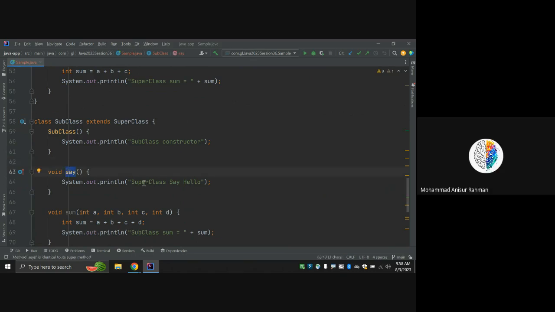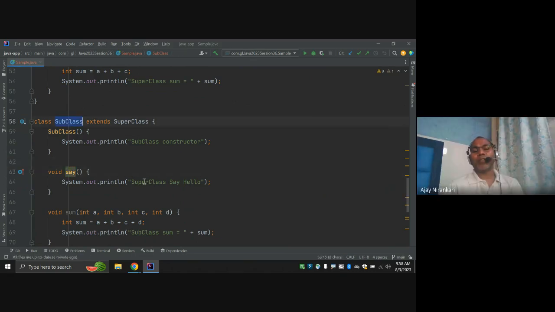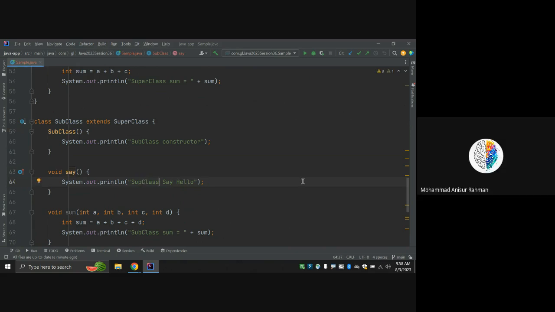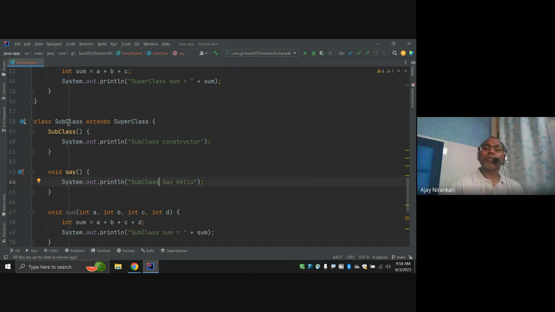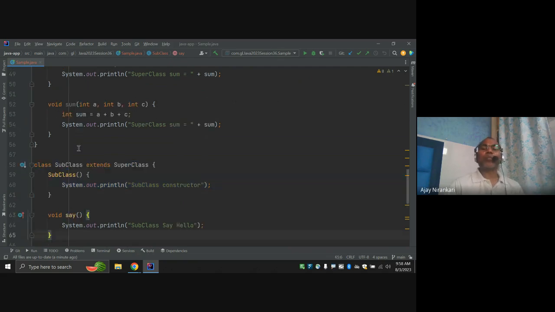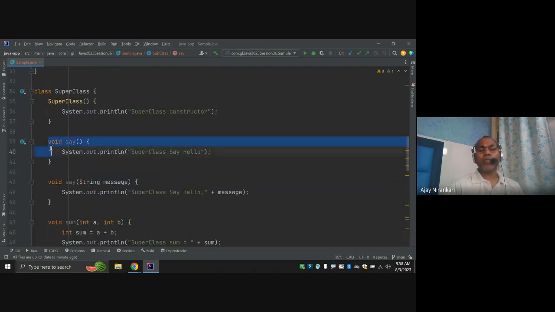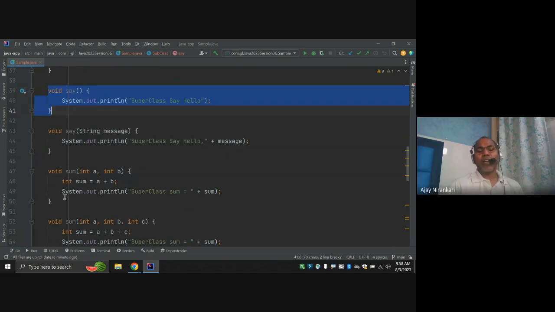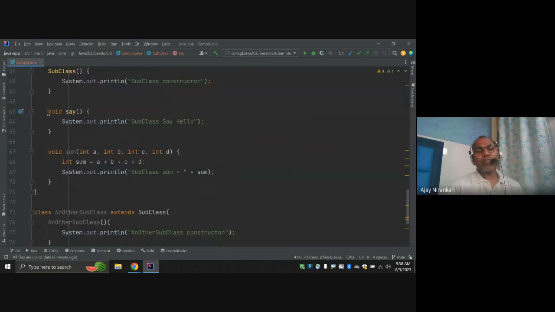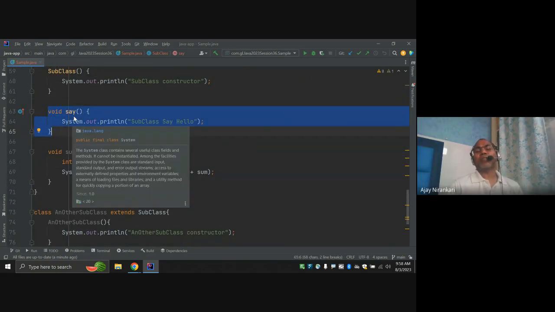So here this is the subclass say hello. Okay, I got it. So I am trying to say that in your subclass you can define a method with the same name as in a superclass. Notice here the superclass also has a say, right? And now I am defining the same method here in the subclass.